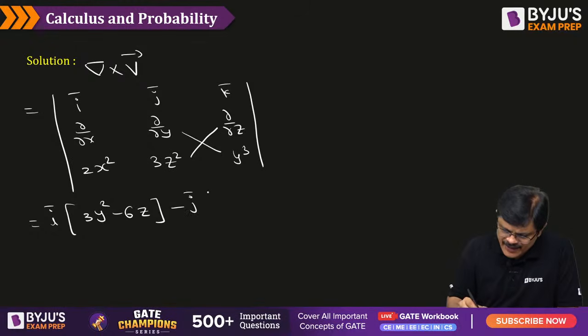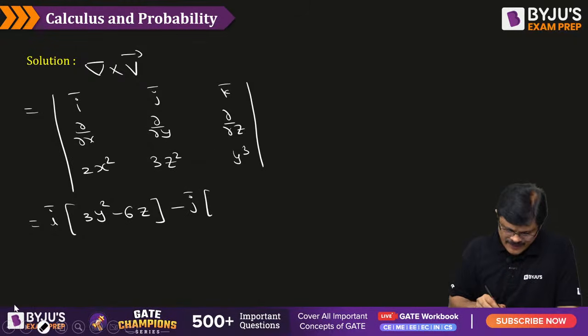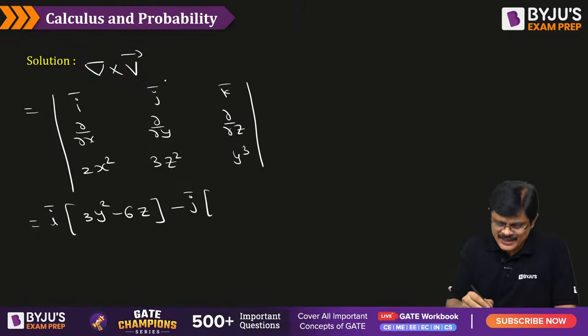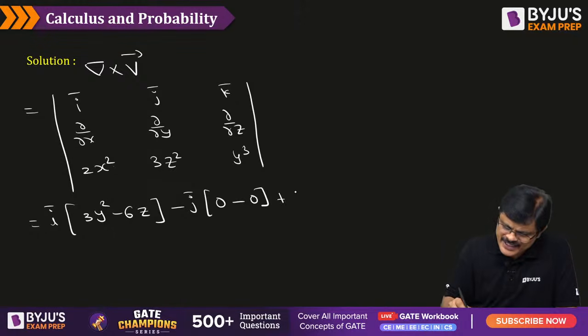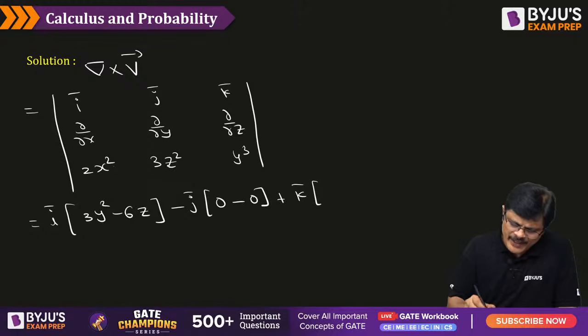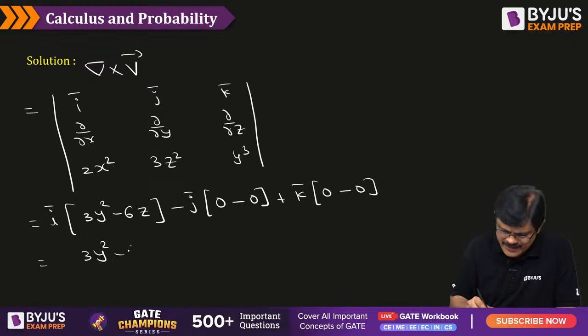minus j bar into, so when you are doing j bar, the cofactor will be a minus sign. So, this you remove it, dou by dou x of y cube is 0, dou by dou z of 2x square is 0. So this is completely 0. The next one is k bar into dou by dou x of 3z square is 0, dou by dou y of 2x square is 0. So this is completely 0. You got 3y square minus 6z into I bar, my dear friends.